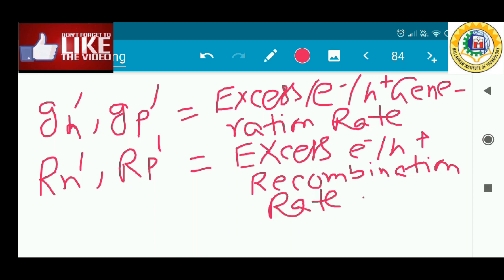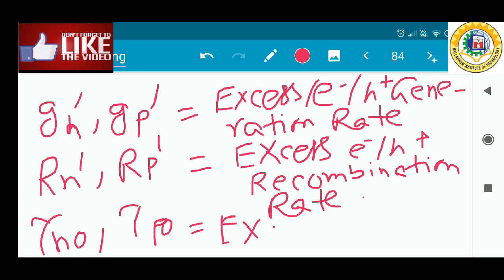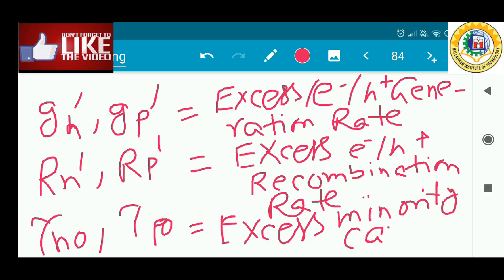And another thing we will discuss after some time, that is tau n0 and tau p0. This is the excess minority carrier lifetime.